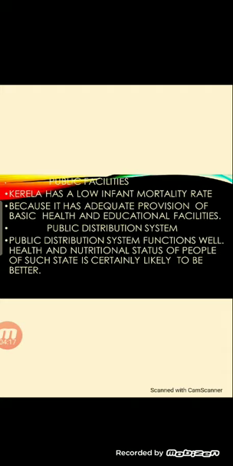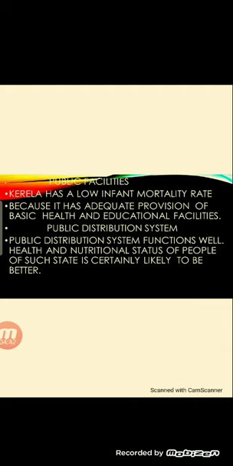So we can see various public facilities provided in Kerala are much more than those of other states, because Kerala has a low infant mortality rate, right? It has very adequate, very efficient provision of basic health. They provide a very efficiently programmed basic health program to its citizens, right?